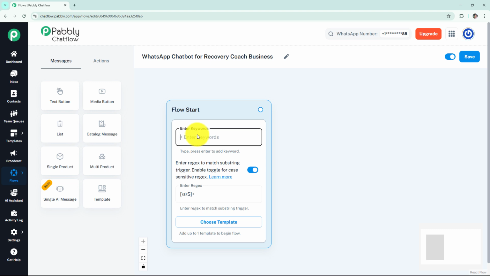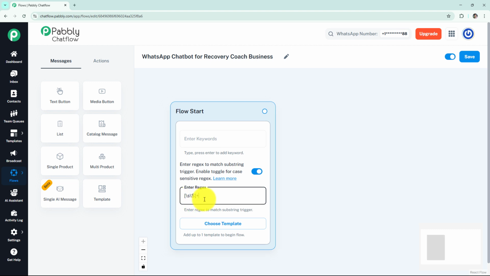Here we can enter some general keywords which can activate the chatbot. However, we also have an option to enter regex. Regex is short term used for regular expression and it is a special pattern of characters which can activate the chatbot with any given keyword. To use regex, we have to use a specific format which is this. This regex will activate the chatbot with any given keyword.